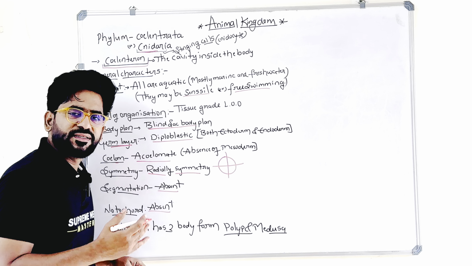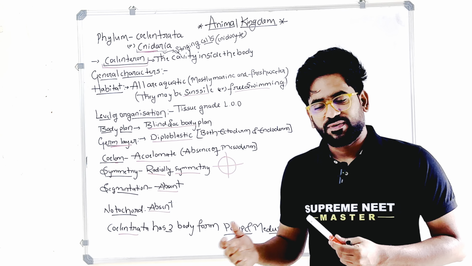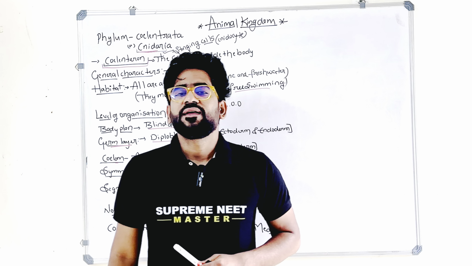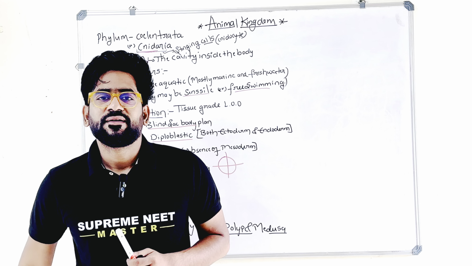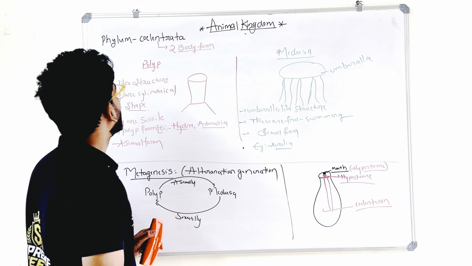Coelenterates show two body forms. One is polyp, another is medusa. Polyp reproduces asexually, medusa reproduces sexually. These are the two body forms of the coelenterates. Polyp will produce medusa asexually, and medusa will produce polyp sexually.